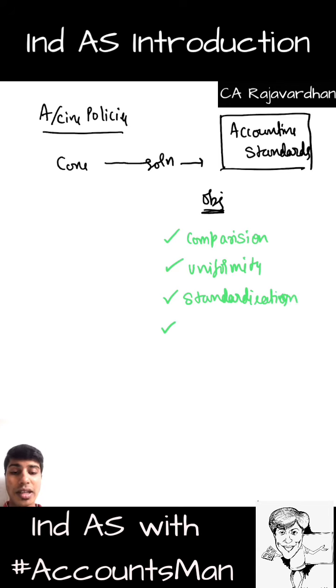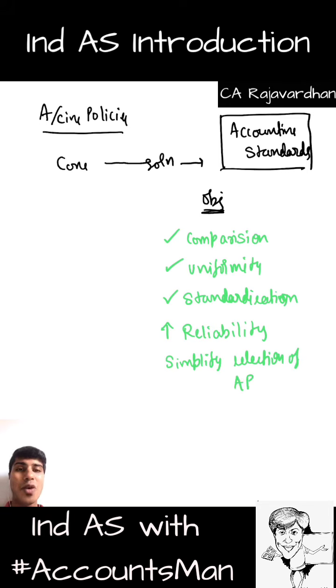Standardization will increase the reliability on the financial statements, and ultimately simplify selection of accounting policy. Previously whatever I told as the cons is now the objectives of accounting standards. Every con is countermeasured by preparing accounting standards.